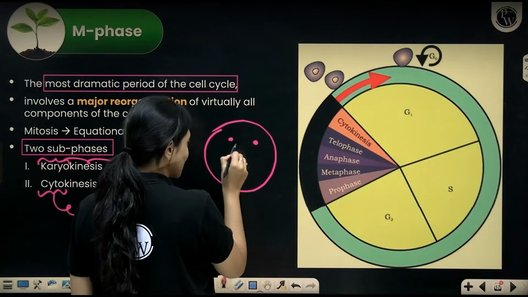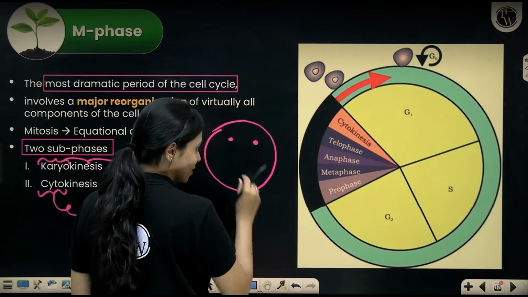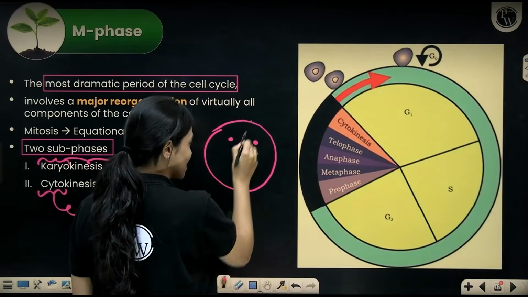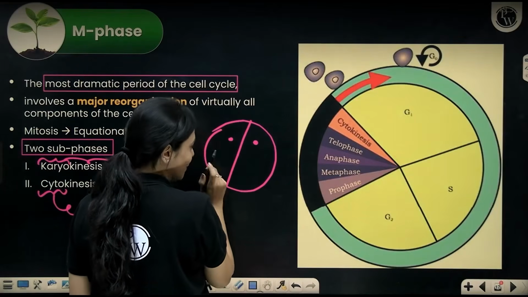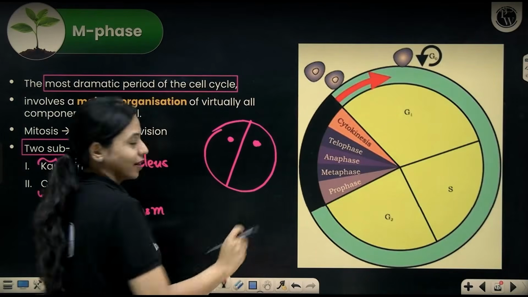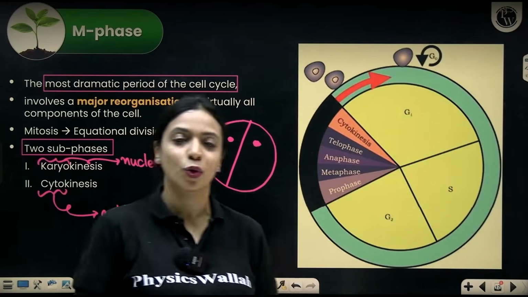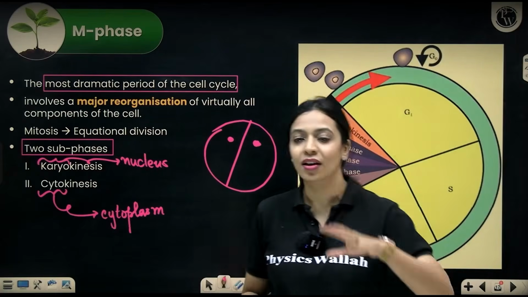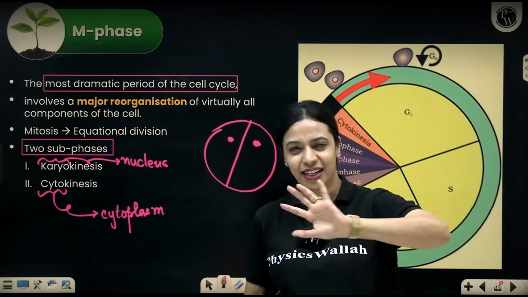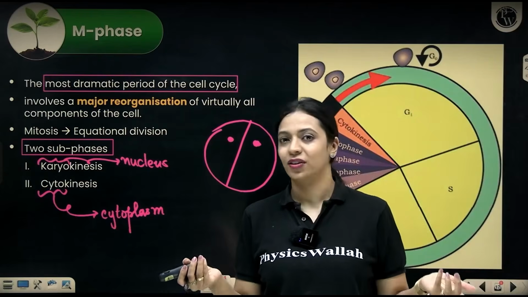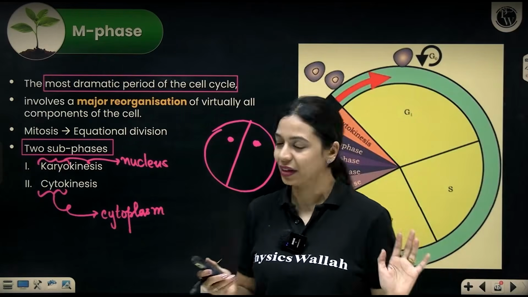First, what happens is these two nuclei will get separated. The DNA content gets separated. Post that, the cytoplasmic content will get separated, because separation of DNA and distribution of DNA equally between two daughter cells is a very, very important task, because that's where all of the information is present. You can't mess up there. So that happens in a highly coordinated manner. Post that, cytoplasm splitting is a walk in the park, right? So that will happen very easily, smoothly.